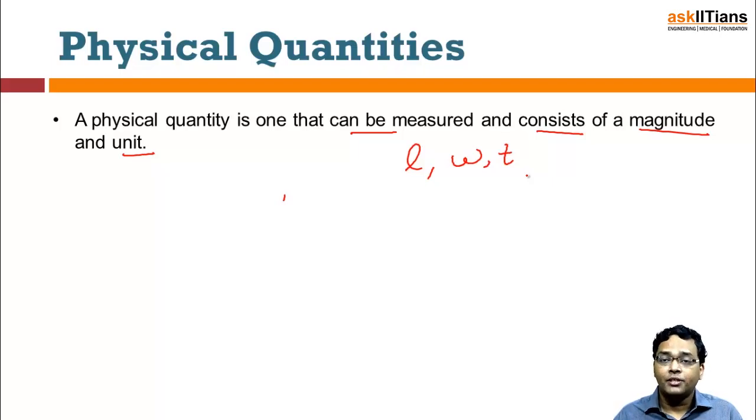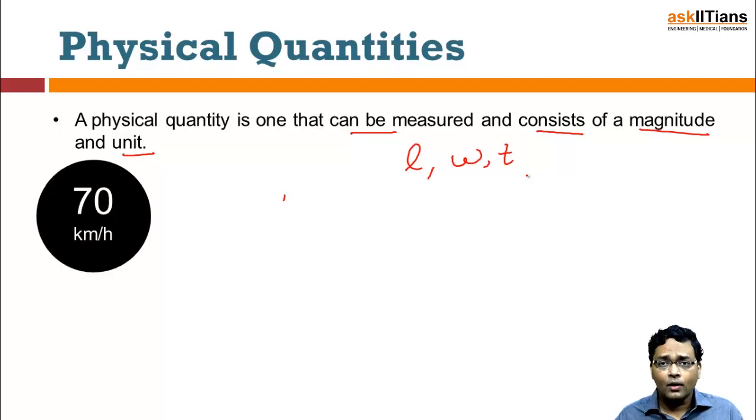So when you have to measure any particular physical quantity, you need to associate a magnitude, and with that magnitude you also need to associate a unit. For instance, you have 70 kilometers per hour. We know that this represents the speed of a moving object. You are associating a number. Number means you are measuring it. You cannot randomly say that it is 70 kilometers per hour if it is moving at some other speed. So you are measuring it, and therefore you are associating a number to it.